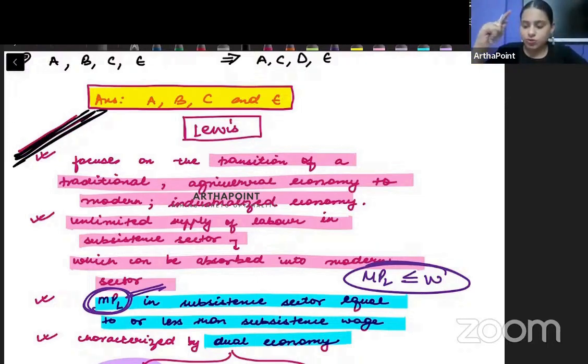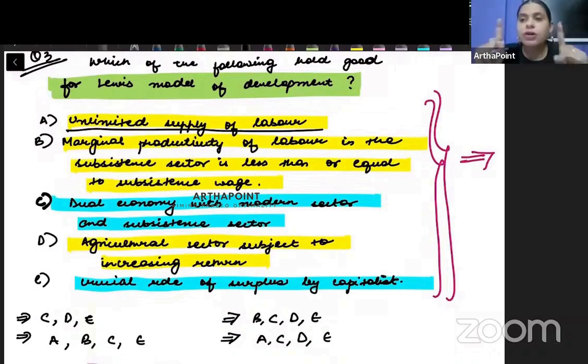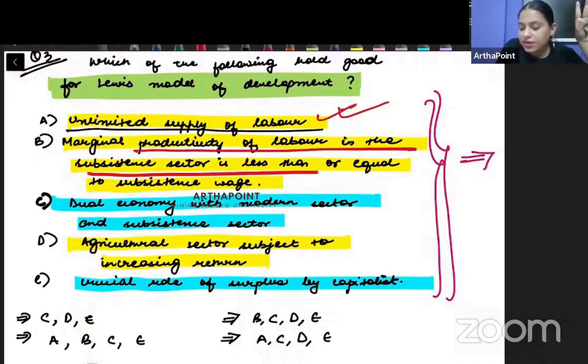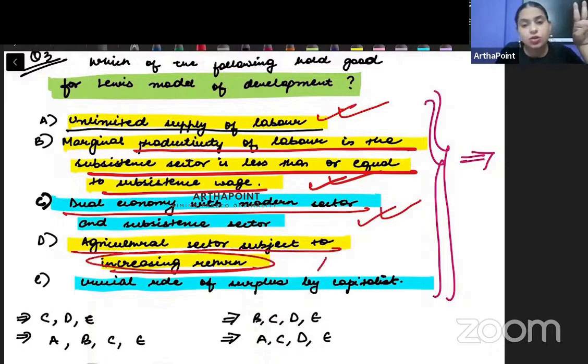Now let us go to the options. Look at the options. Unlimited supply of labor, yes, this is a very important property of the Lewis model, so that's absolutely right. Marginal productivity of labor is less than the wage. Yes, this is correct. Dual economy. Yes, this is a property of the Lewis model. Agriculture sector, increasing return. No, the agricultural sector has decreasing returns.